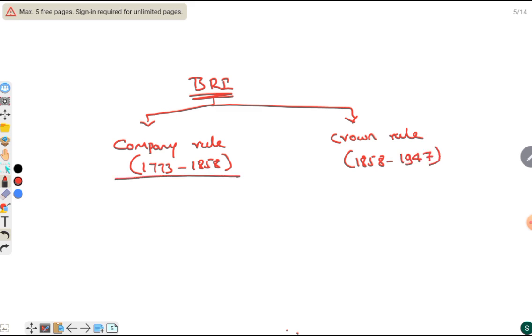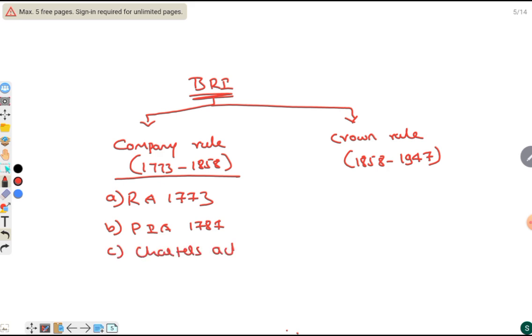In company rule, we see three acts, especially the Regulating Act 1773, Pitt's India Act 1784, and the Charters Acts. Here there are various Charters Acts like 1813, 1833, and so on.